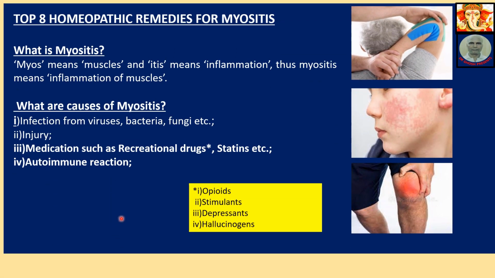Top 8 homeopathic remedies for myositis. What is myositis? Myos means muscles and itis means inflammation. Thus, myositis means inflammation of muscles.